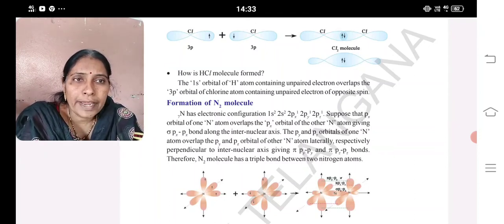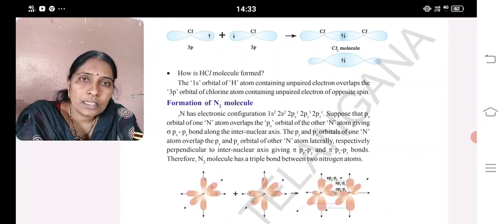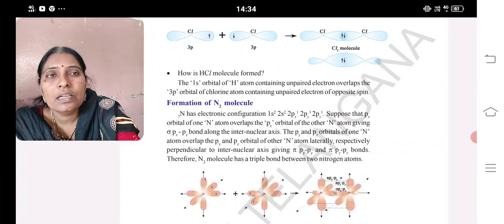Okay, N2. What is meant by N2? Nitrogen, and the atomic number of nitrogen is 7. Its configuration is 1s2, 2s2, 2px1, 2py1, 2pz1. So the 3 unpaired electrons of each nitrogen overlap with the other nitrogen. Px of the first nitrogen overlaps with px of the other nitrogen end to end, giving one sigma bond, and 2py and 2pz of each nitrogen overlap side to side and form pi bonds. So one sigma bond and 2 pi bonds, which is an example of a triple bond.